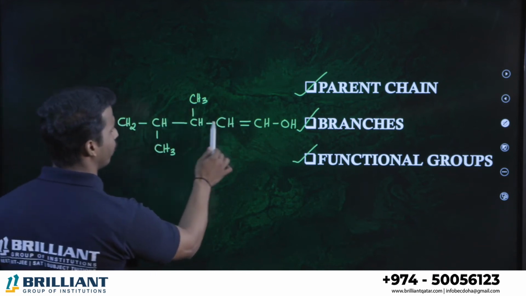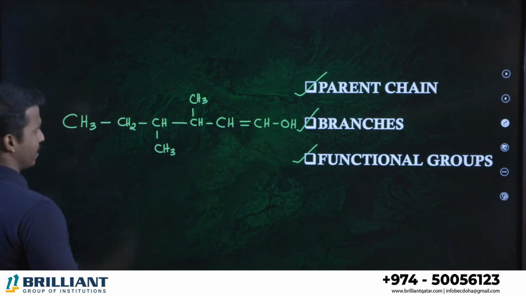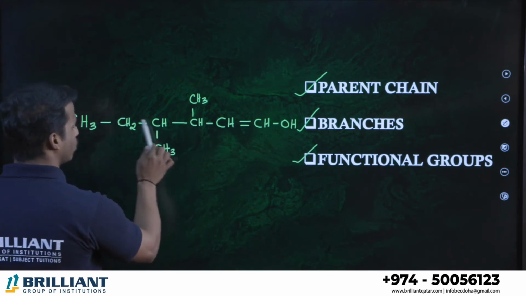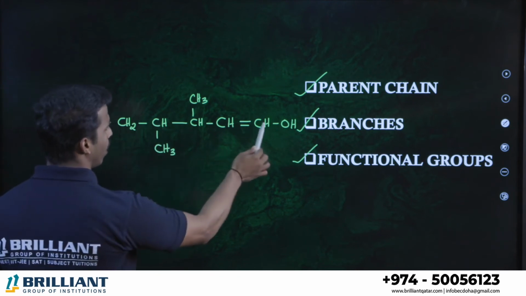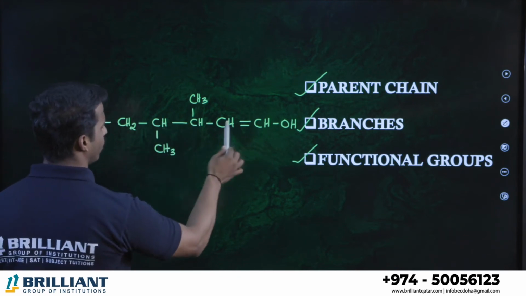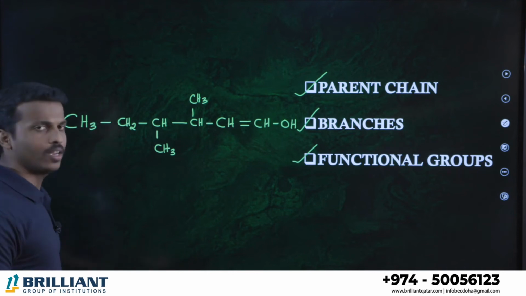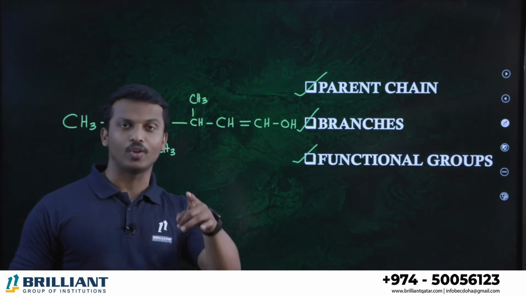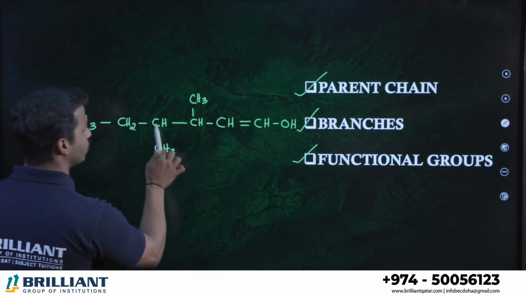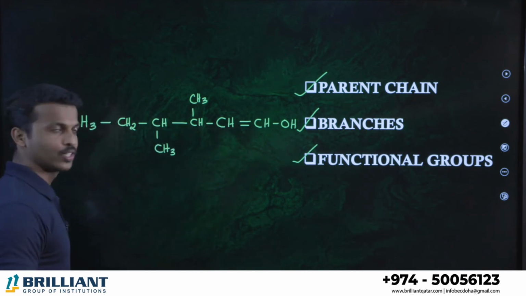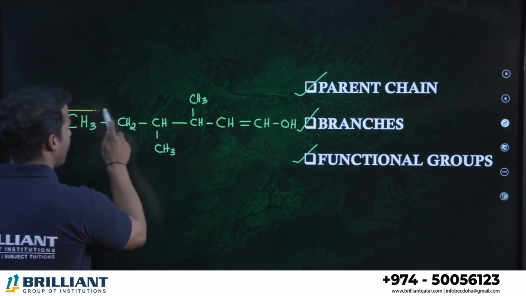Or you can take 1, 2, 3, 4, 5, or 1, 2, 3, 4. The maximum number of carbons you can observe is only in the first one we discussed, 1, 2, 3, 4, 5, 6. So this is the parent chain.